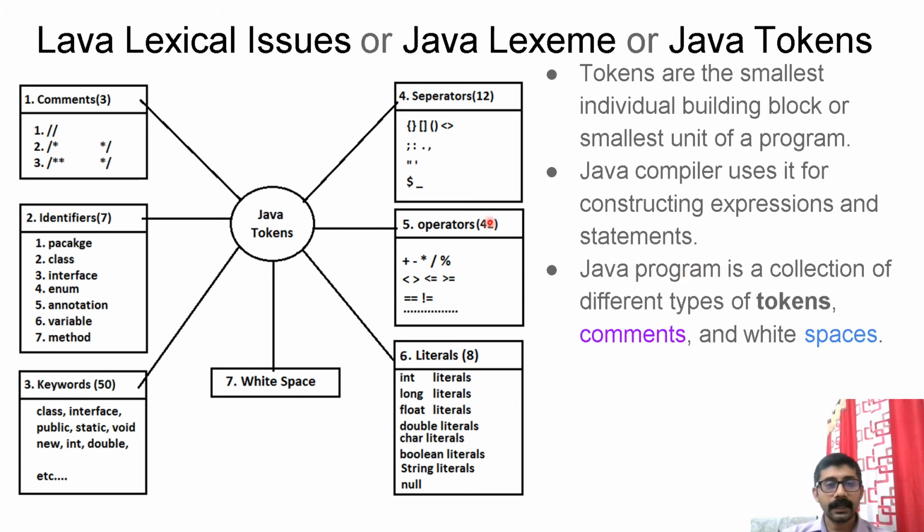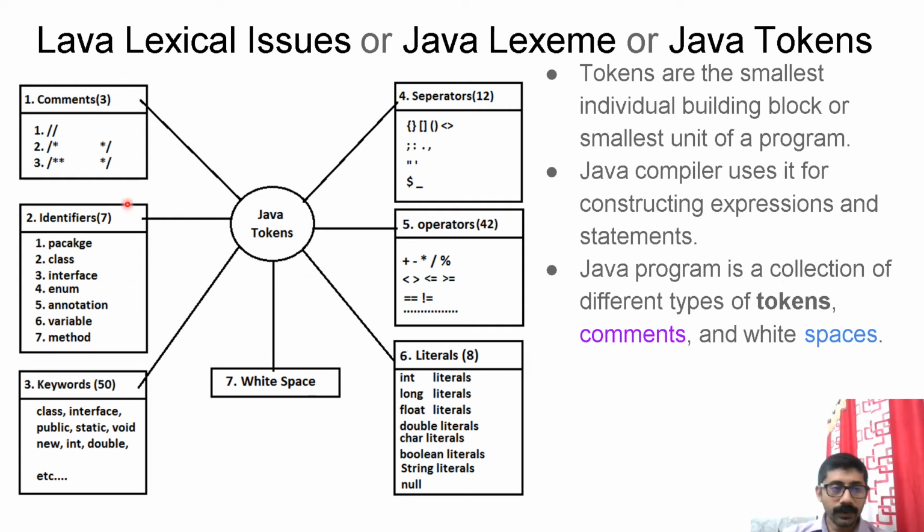Next thing is lexical issues, or Java tokens. Tokens are the smallest individual building blocks, or the smallest units, of a program. The Java compiler uses them for constructing expressions and statements. A Java program is a collection of different types of tokens, comments, and white spaces. Usually we treat comments and white spaces as different; other things are considered tokens. These two are a different category as such.